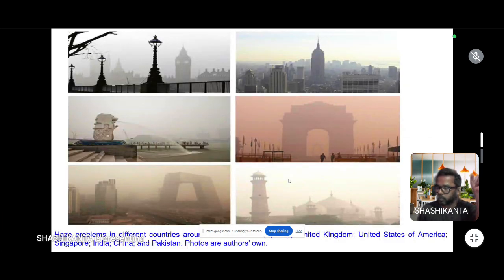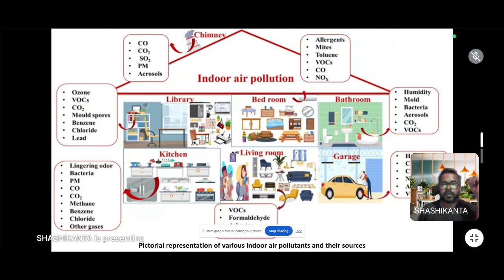Here are some pictures showing the effect of air pollution. Air pollution not only occurs outside, it also occurs indoors. We also contribute to air pollution inside the home. For example, during puja offerings we use agarbatti or incense sticks, which release several gases.